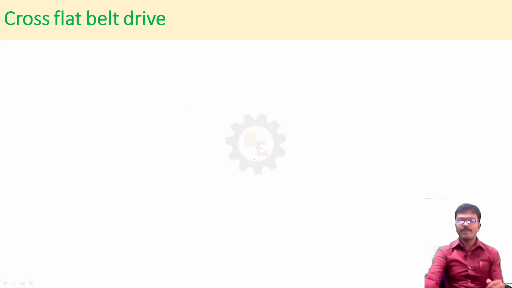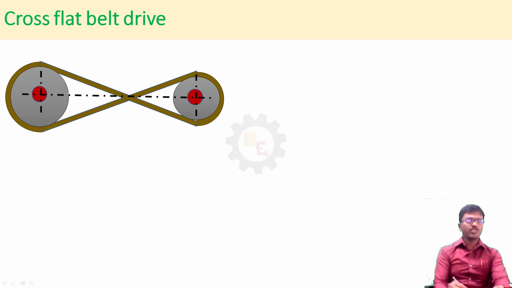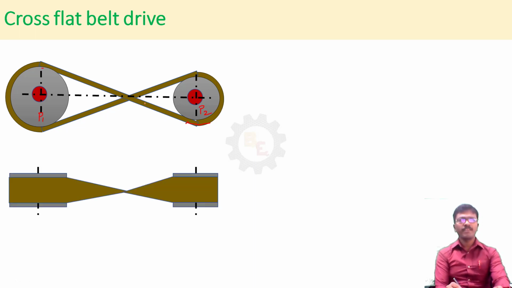Next, cross belt drive. You see the picture. There are two pulleys, pulley 1, pulley 2, shaft 1, shaft 2, right? The shaft is connected with the pulley. Now, the belt is placed over pulley 1, crossing and connecting with pulley 2. So what will happen in the cross belt drive?